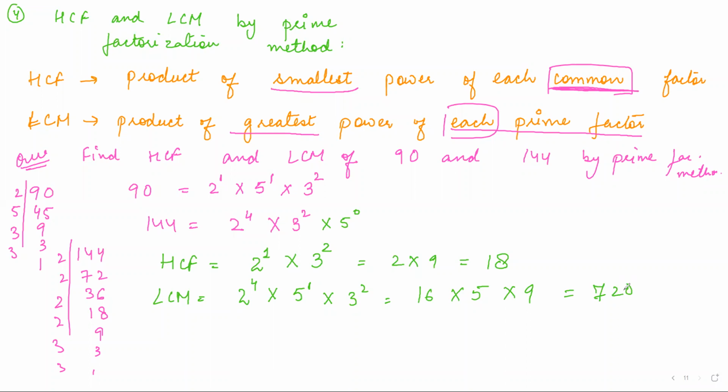Fine, Harsha? Yes, ma'am. Ma'am, so in LCM, we'll have to multiply all the factors, right? Yes, all the factors. See, as I told you, you cannot see a 5 here, but you can write 5 to the power 0. There's no problem, right? So basically you cannot leave out 5. You will use the highest power of 5 also.